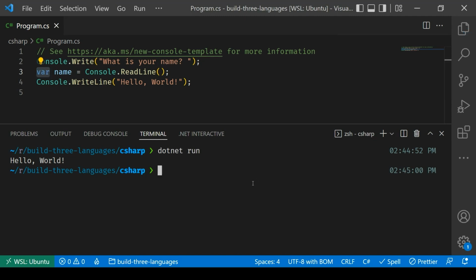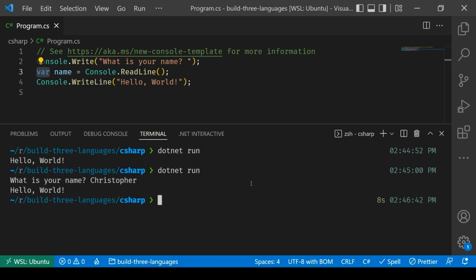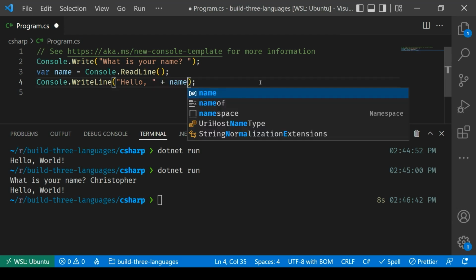Well, let me save my code. Let me say .NET run, hit enter. And now it says, what is your name? Christopher. There we go. And then it displays out, whoops, it's not hello world. That's not what I wanted to do. I wanted to add in the name.